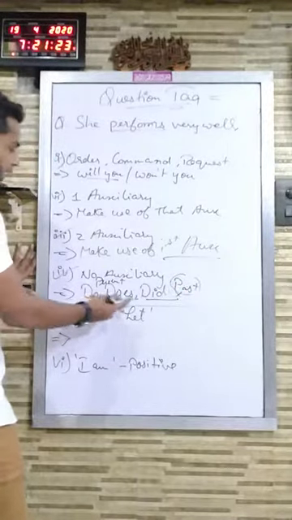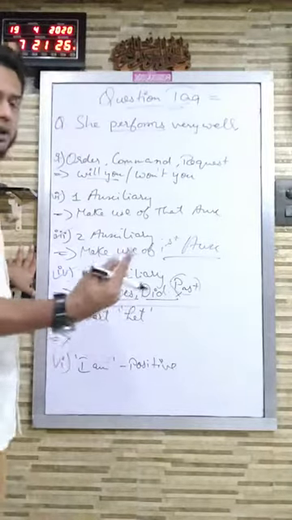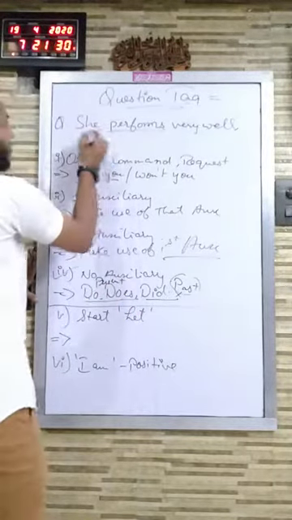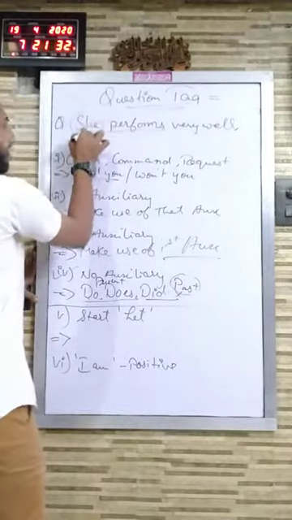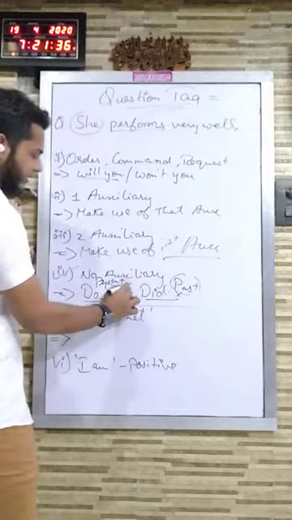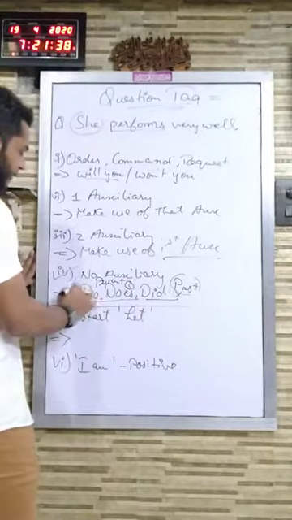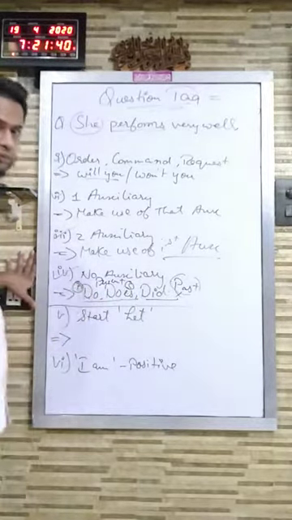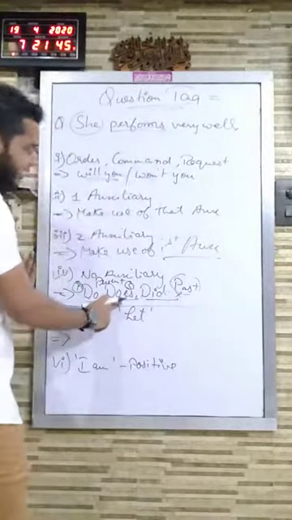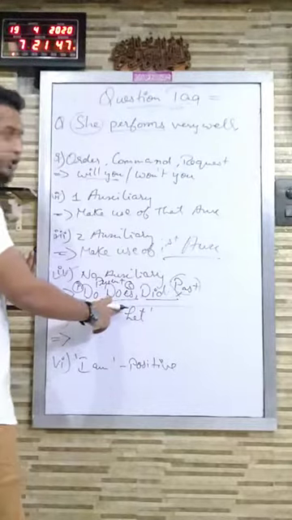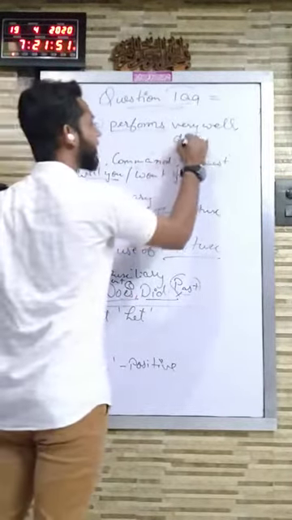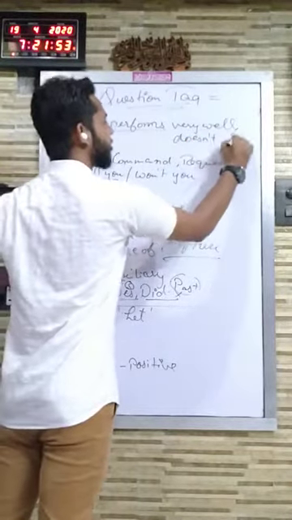Clear? Now again we are left with two options, do or does. So which one do we have to select? Then we have to see the subject. Which is the subject in the sentence? That is she. If subject is singular, then you will be making use of does. Does is used for singular. If subject is plural, you will be making use of do. So she is singular, so you will be making use of does in making question tag. And the sentence is positive, so does will become negative, that is doesn't she.